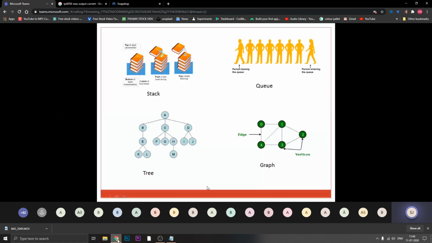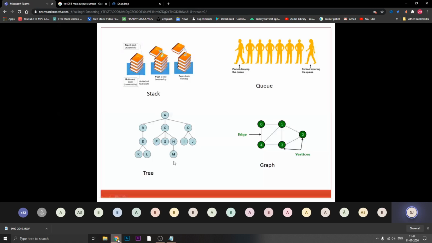By the structure of this tree, it can expand as well as shrink. If I remove K, L, and M from this tree, my complete tree will be of three levels: A, B, C, D, and E to J. As per my requirements I extend the tree, and as per my requirements I remove components to make the tree shrink. So a tree can grow, and a tree can shrink.